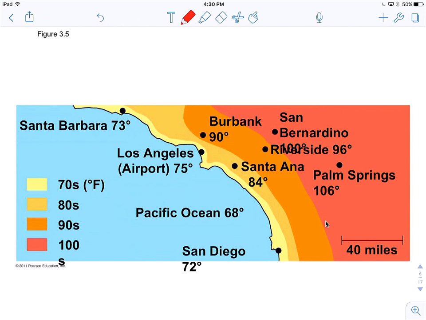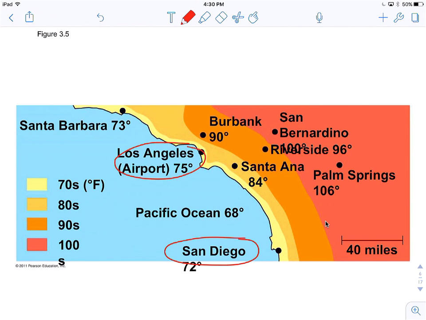All right, and this just looks at how water moderates temperature. You'll notice we got a little West Coast going on here, LA, San Diego, my former home. The temperatures on the coast are always cooler because water will remove the heat from air when it gets too hot, so it's cooler in the summer, and it's also warmer in the winter because water will release heat into the cool air to keep it warm.